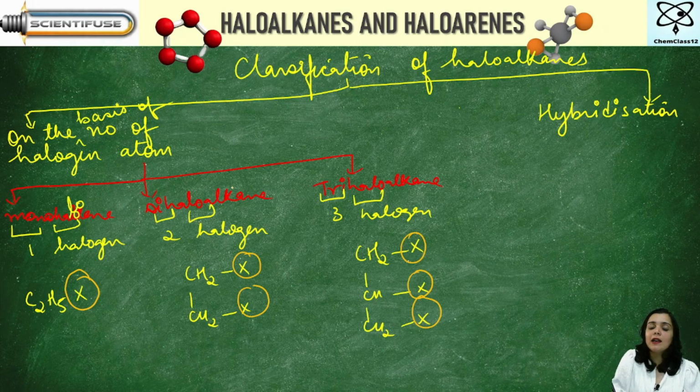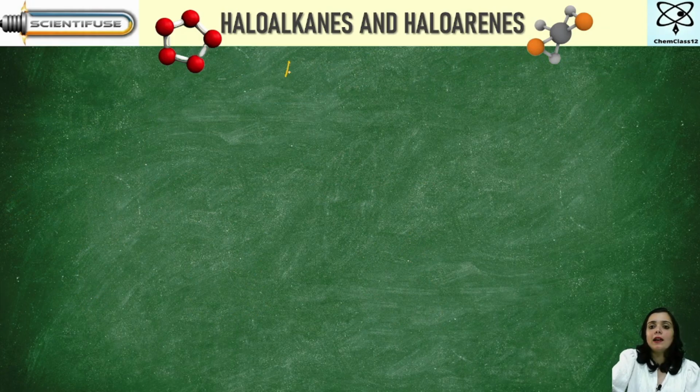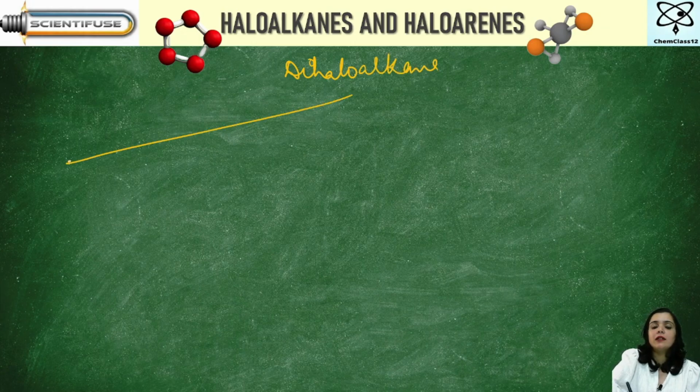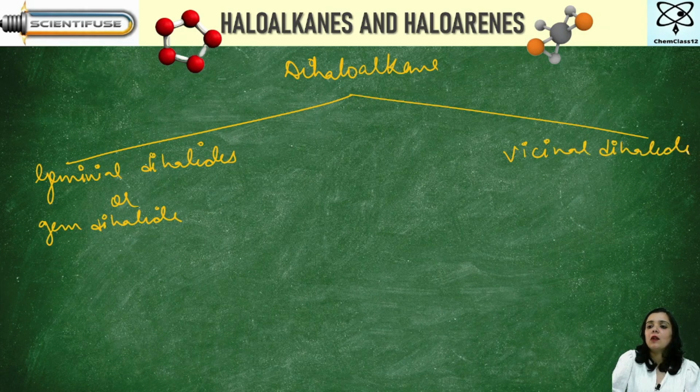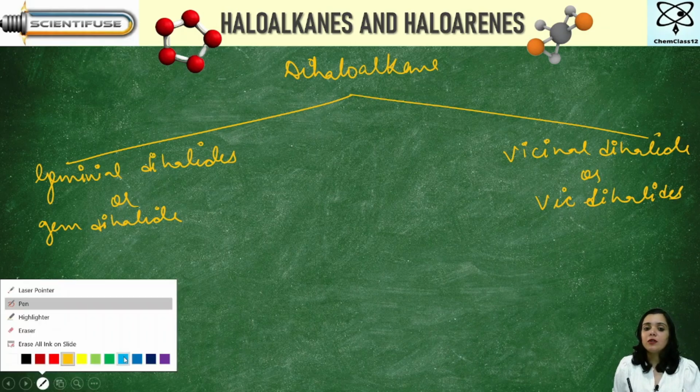Now, this dihaloalkane can further be classified into two categories. What are those two categories? Those are the geminal dihalides, or gem dihalide. Got it? Or the other I say is a vicinal dihalide, or vic dihalide. Okay, very simple. The terms should be very clear to you first.